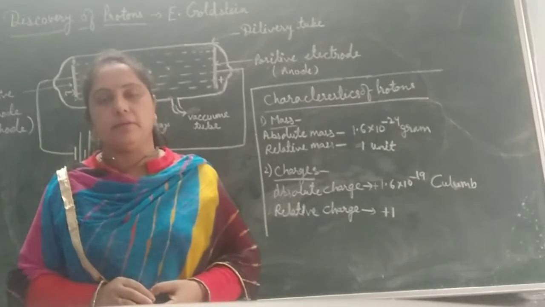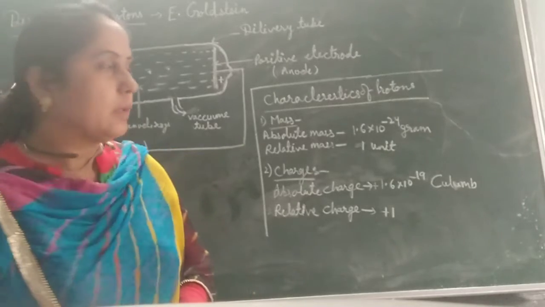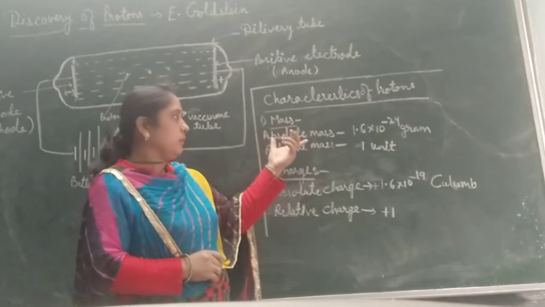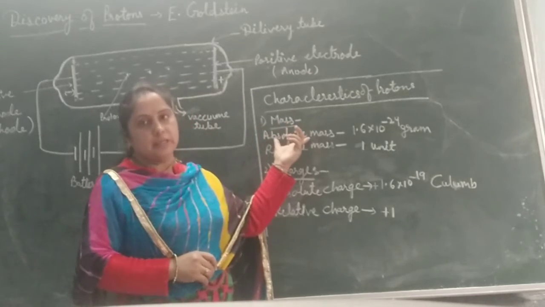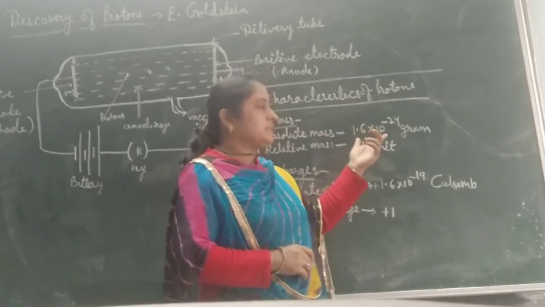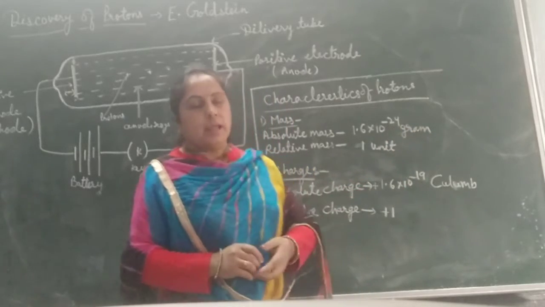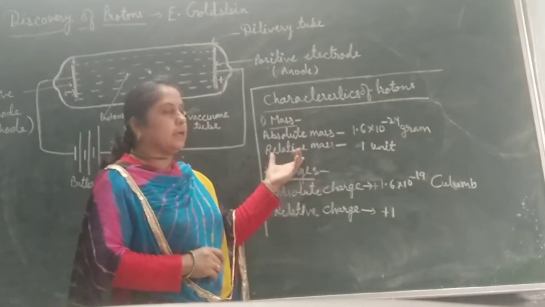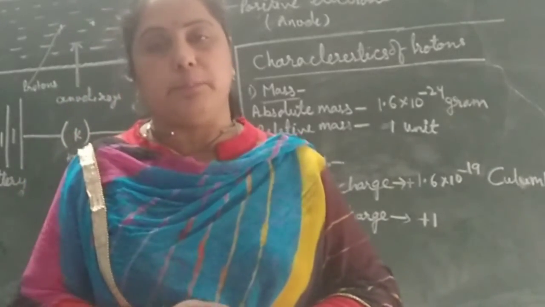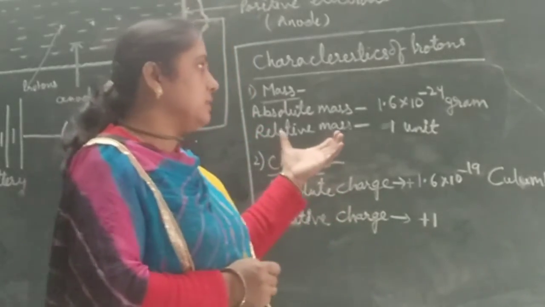In their characteristics, we will discuss the mass and the charge of proton. When we are talking about the mass of proton, the first is absolute mass. Absolute mass of proton is 1.6 × 10^-24 grams. And if we are talking about the relative mass, that is when the mass of proton is compared with other elements, then that is called its relative mass.